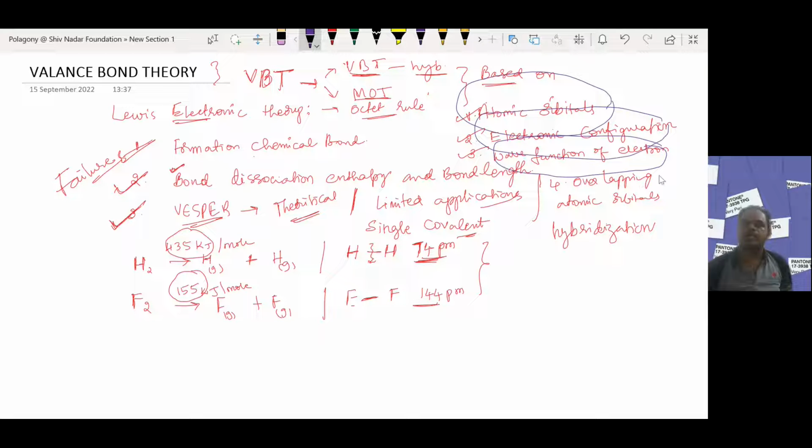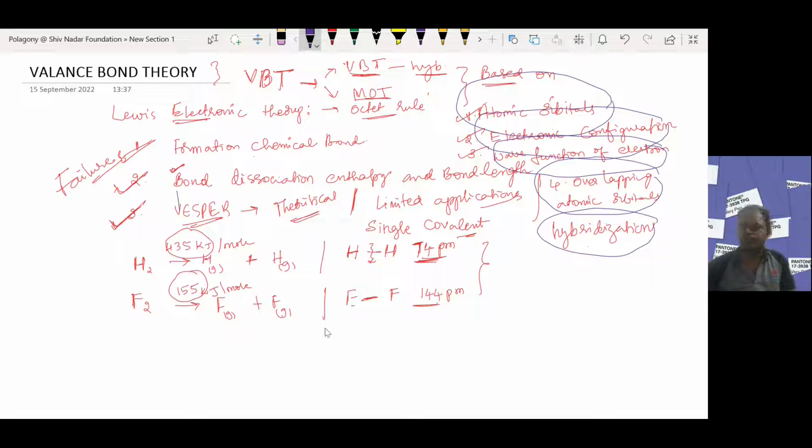So, overlapping of atomic orbitals means hybridization, a variation and superposition or superimposition of the wave functions of electrons. This valence bond theory was proposed. So let us discuss how the bond formation takes place as per this valence bond theory, by taking one simple example.